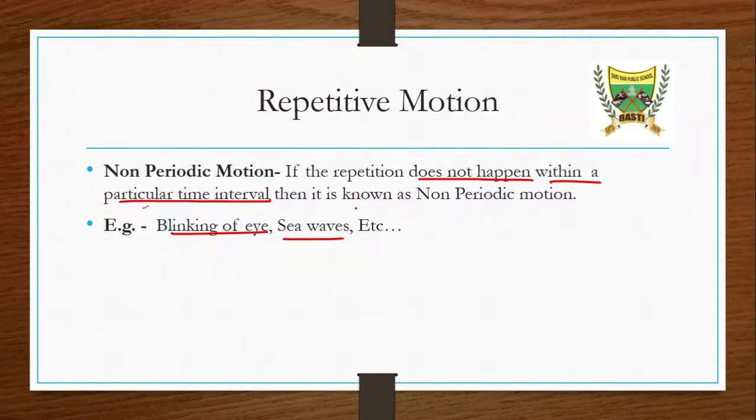Sea waves are also coming, but they do not come on a particular time, they can come anytime. You cannot tell this is the particular time interval between the two sea waves, like after 15 minutes the first sea wave has come, after 15 minutes the second will come, or after 5 minutes the second will come. You cannot define that. So this is also a non-periodic motion, but it is happening again and again, so it is under the repetitive motion.